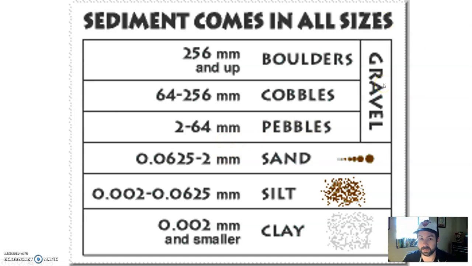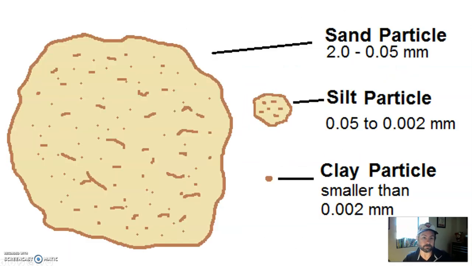There are separate categories within gravel. From 2 millimeters to 64 millimeters, that would be considered pebbles. 64 millimeters to 256 millimeters, that'd be about this big. That's a cobble. And then anything this size or bigger is considered a boulder. It's not describing the material, it's just describing the size of it.